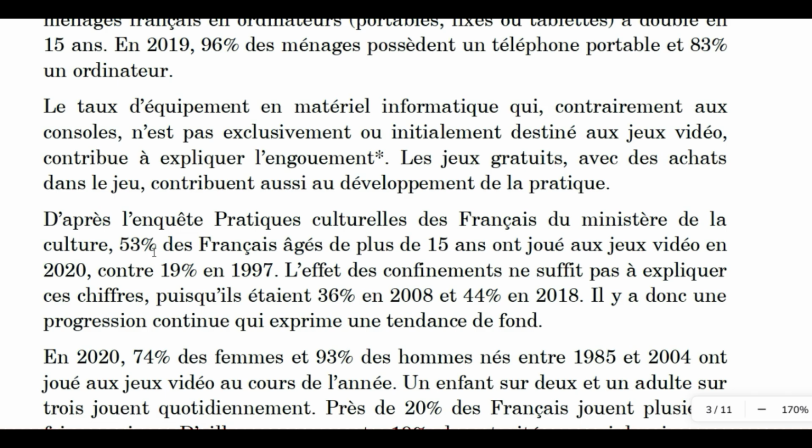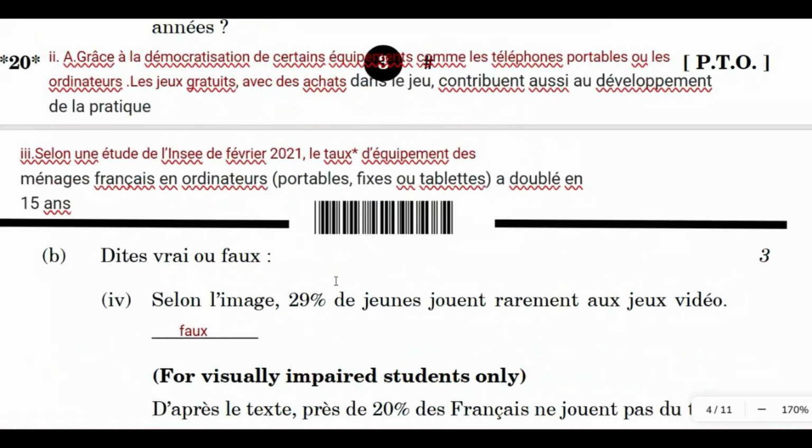So, 53% des Français âgés de plus de 15% ont joué aux jeux vidéo en 2020 contre 19% en 1997. So the answer is vrai.